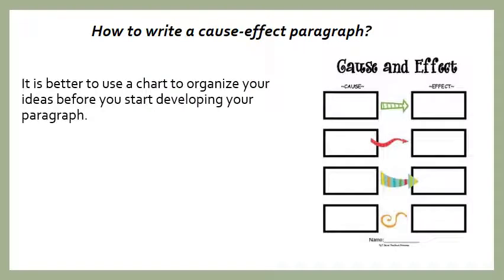First of all, it's better to use a chart to organize your ideas before you start developing your paragraph. So whenever you want to write a cause-effect paragraph, use a chart, or what we call an organizer. What do I put in the organizer? I have to put the causes and the effects that I will develop in my paragraph. I put them as phrases here. Again, I repeat, we put phrases or fragments in the organizer. I mention just the idea of the cause and the idea of the effect. Then I develop them in a paragraph later.